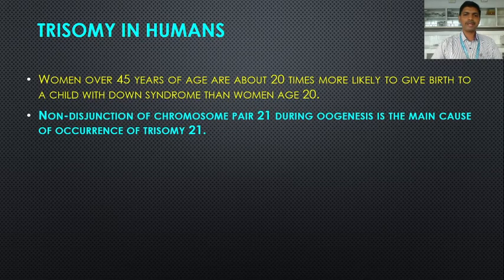Non-disjunction of chromosome pair 21 during oogenesis is the main cause of occurrence of trisomy. Trisomy occurs due to non-disjunction of the chromosomes, as we saw in the cytology of trisomy. Here, non-disjunction or non-segregation of chromosome pair 21 during oogenesis is the main cause of trisomy 21, as a result of which the gamete produced has one extra chromosome 21.